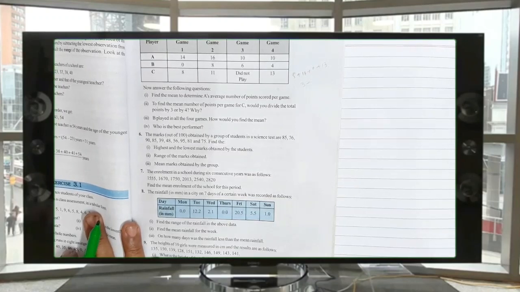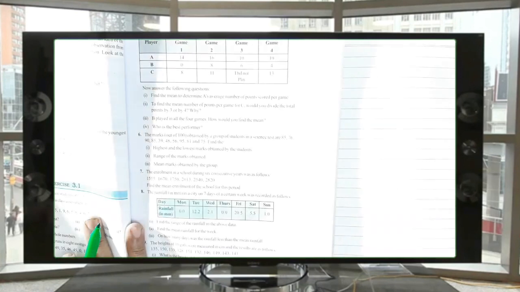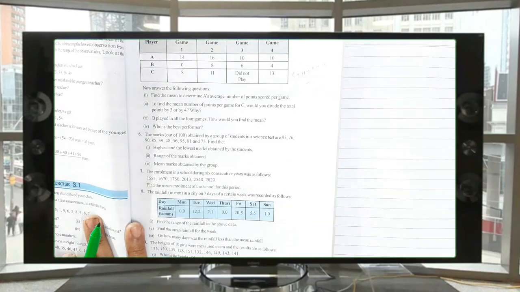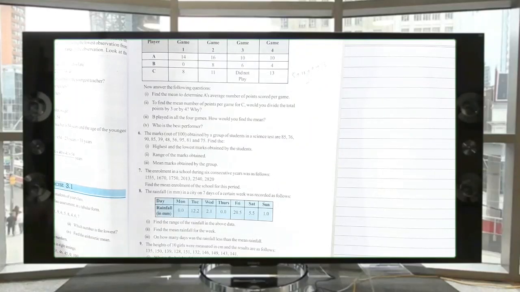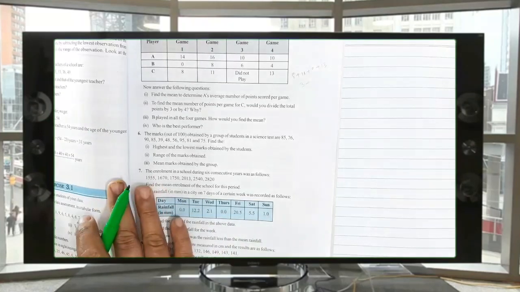This will help you where does the mean lie. The mean lies in between these only, not exactly in the center, but somewhere, somehow it will be just in between the highest or the lowest scores. That is called as range.